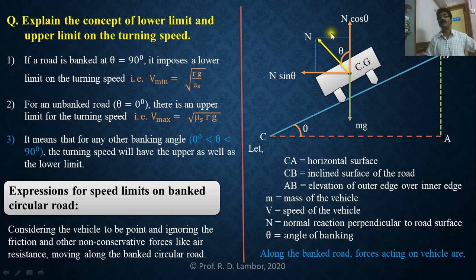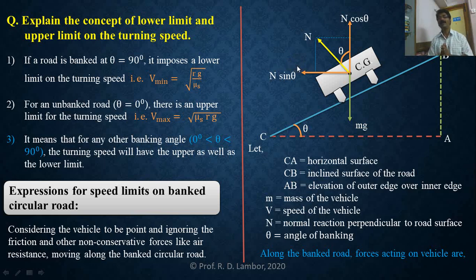This is your opposite side. To find the adjacent side you take cos theta. To find the opposite side you take sin theta. These two opposite sides are equal and parallel, so whatever value this has, you give the same to the other. So normal reaction has two components. Vertical component given by N cos theta and horizontal component given by N sin theta.